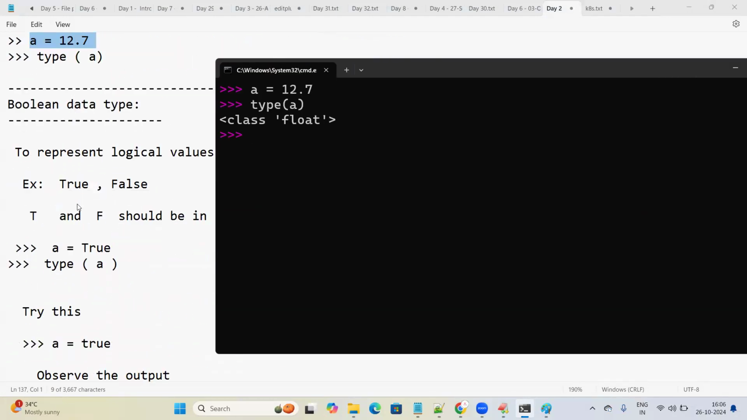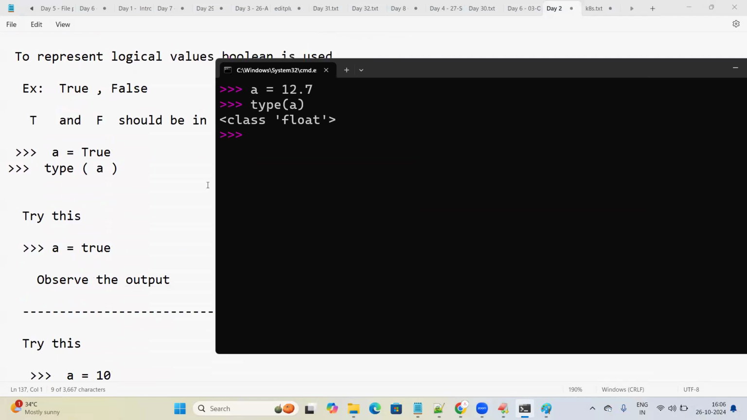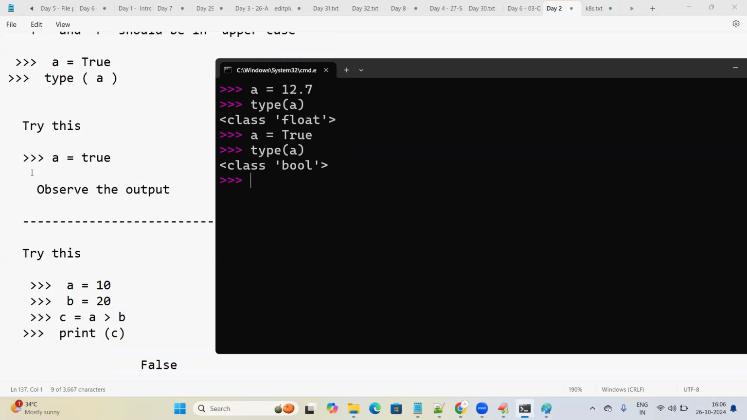Okay, next data type, the Boolean data type. What is the Boolean data type? So I'm just writing A is equal to True. I told you already, whenever you write True, False, or None, the starting letter will be an uppercase letter. I'm trying to print the type of A, and it is printing Boolean. Got it?